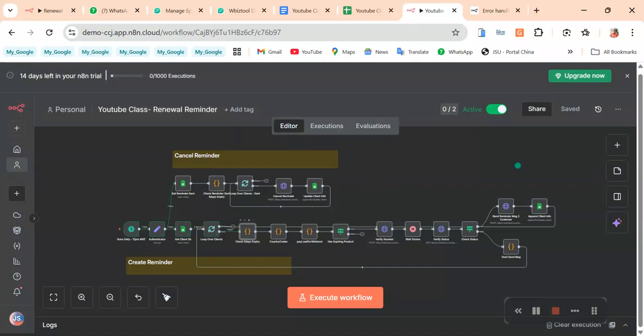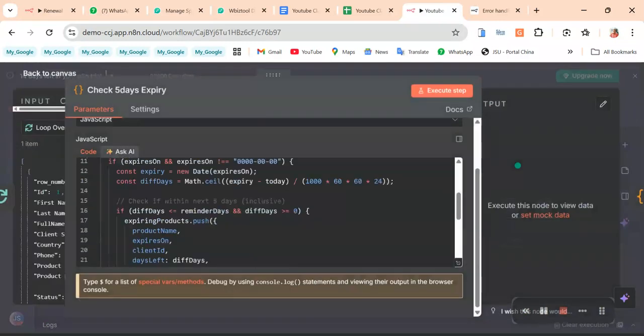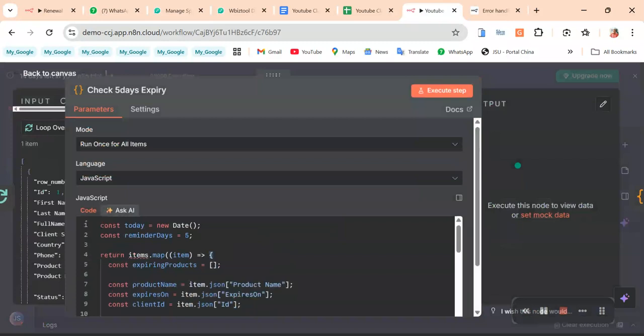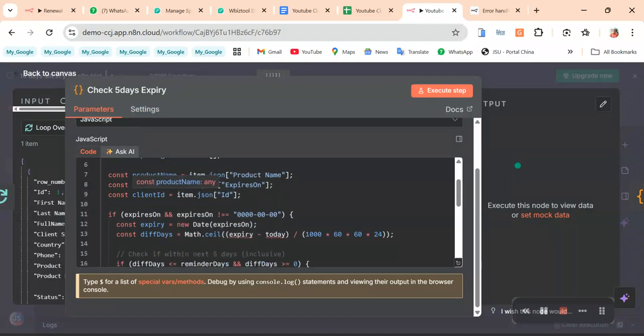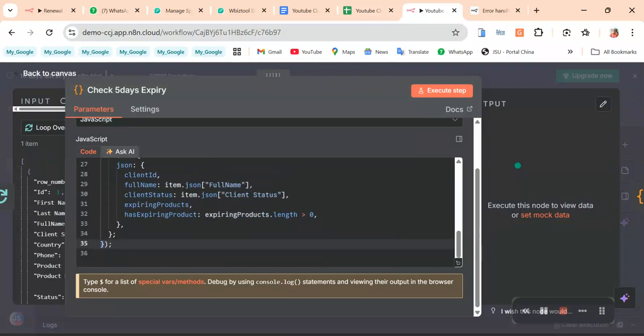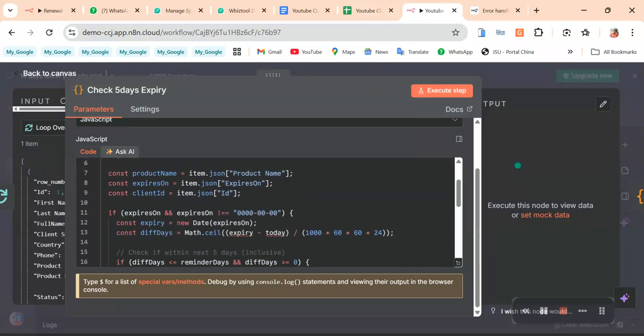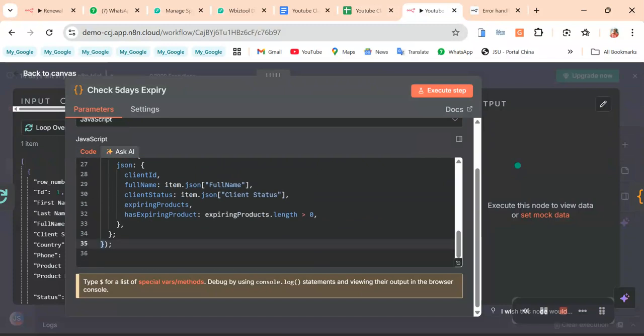So there's a code node here. I'm not going to explain the code so that I don't disturb people that are not developers. But you can generate this code with any AI, just tell it to give you a code that checks for 5 days expiration. So what I'm doing here is just to get today's date and compare it with the date that I have in the expire. And if it is true, we return it. So what are we returning? We are returning the client ID from the last node, the full name of the customer, the client status, and this. This is very important, either true or false, to know if there is 5 days expiring.